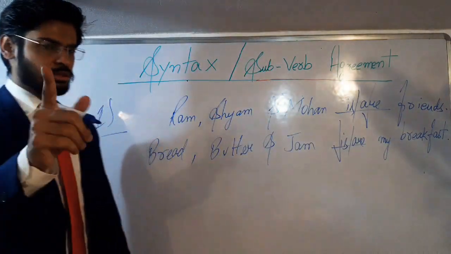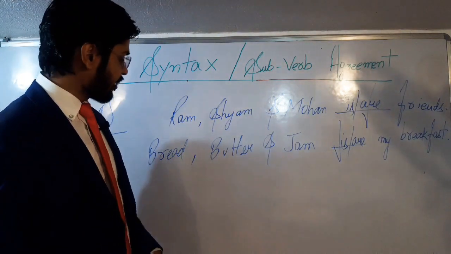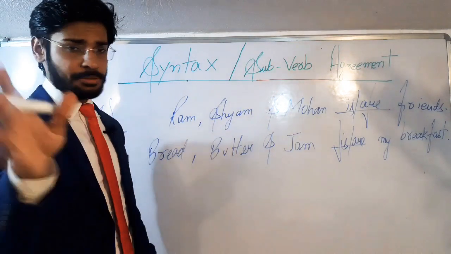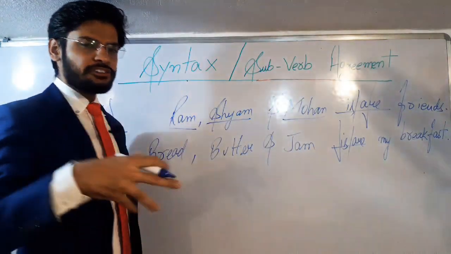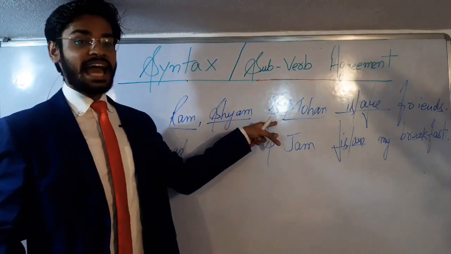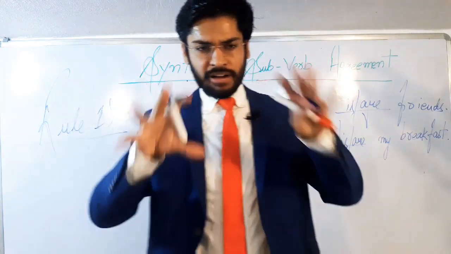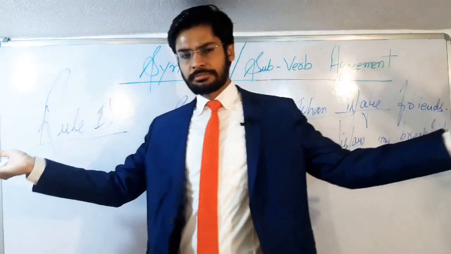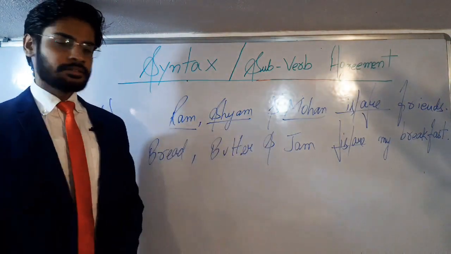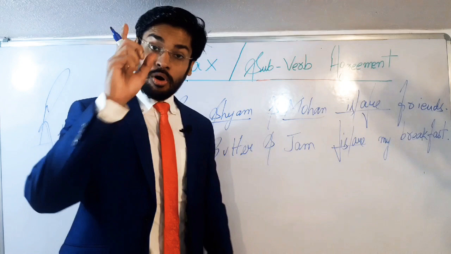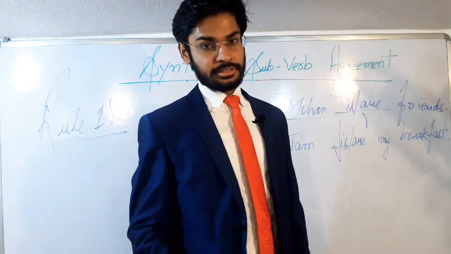So now rule number 1 comes here. Rule number 1 says that if the subjects, here we have multiple subjects. First one is Ram, second one is Shyam, third one is Mohan. If multiple subjects, more than one subject, are joined by a conjunction and, then your verb would always be plural. So between is and are, the correct answer is are.